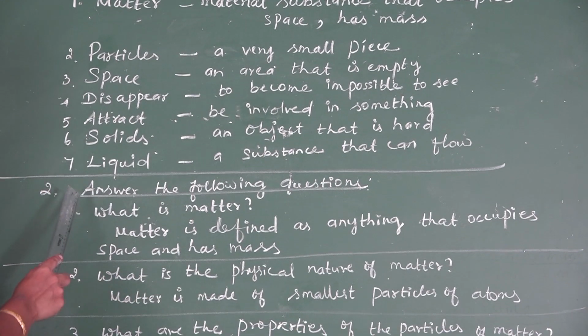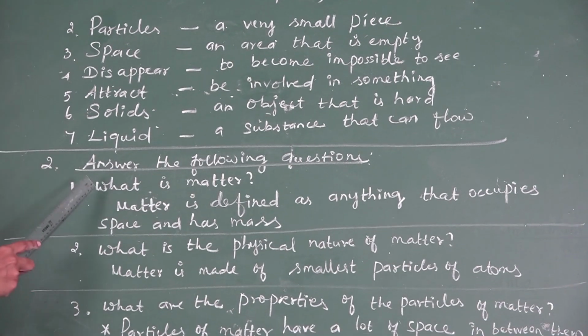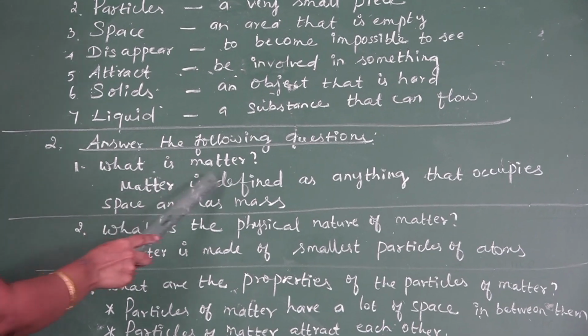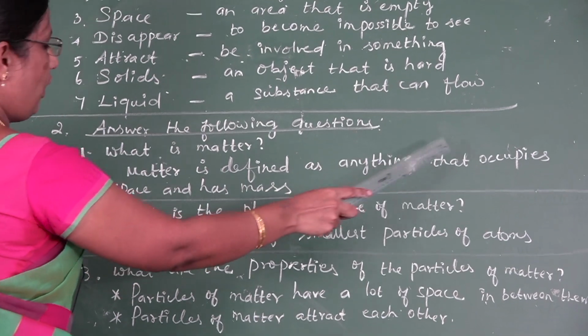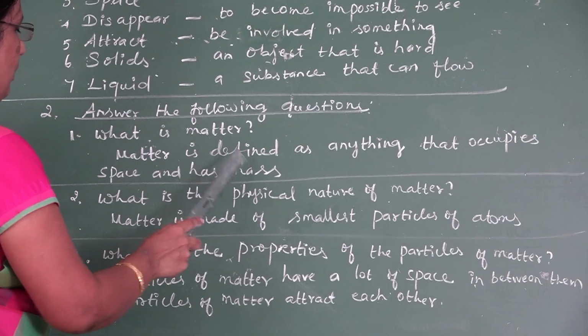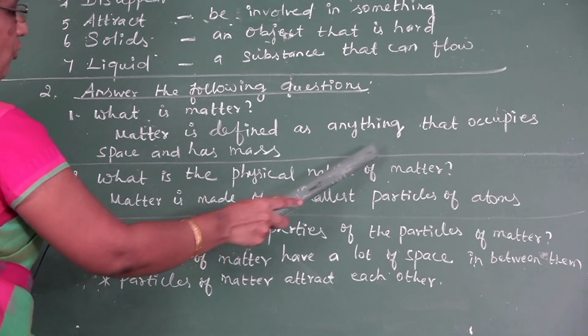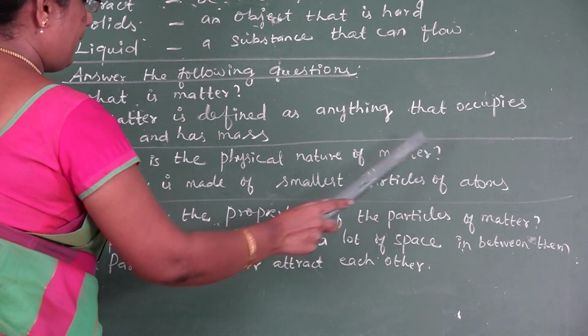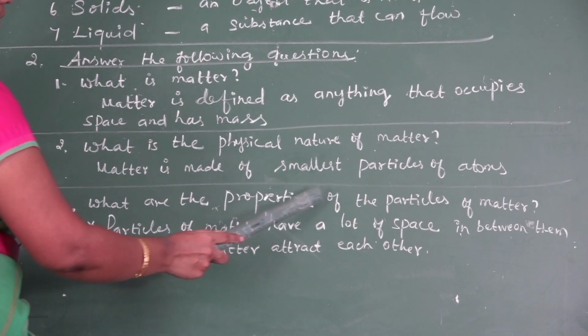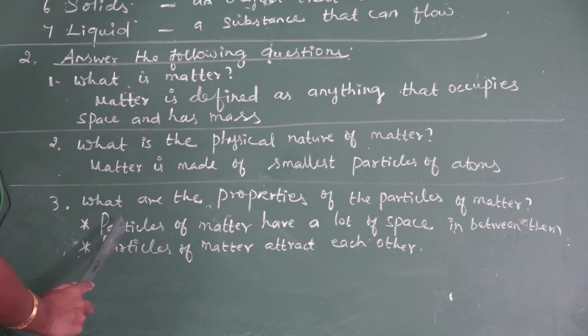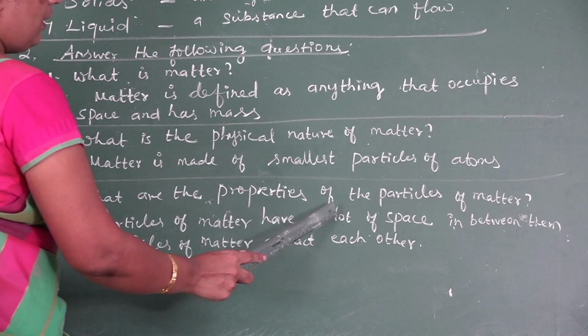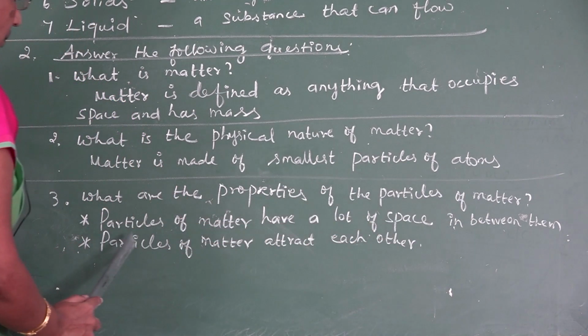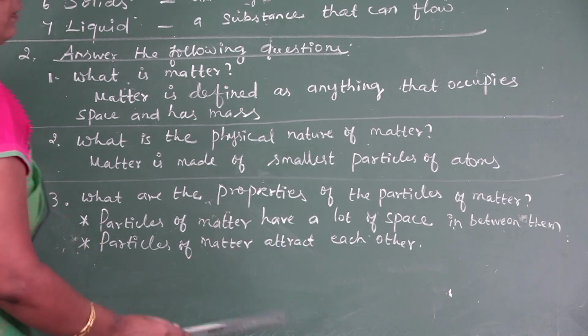The next one is answer the following questions. What is matter? Matter is defined as anything that occupies space and has mass. What is the physical nature of matter? Matter is made of smallest particles of atoms. What are the properties of the particles of matter? Particles of matter have a lot of space in between them. Particles of matter attract each other.